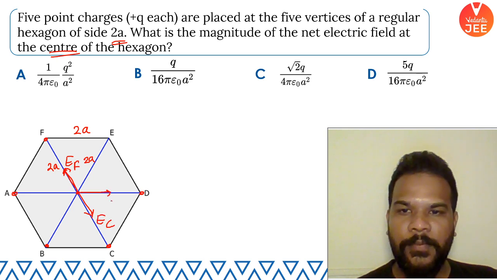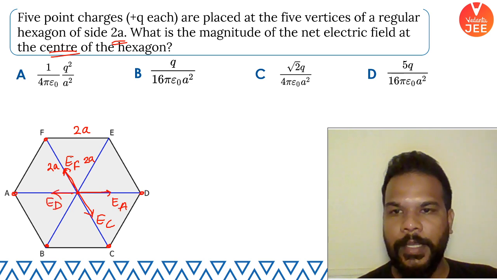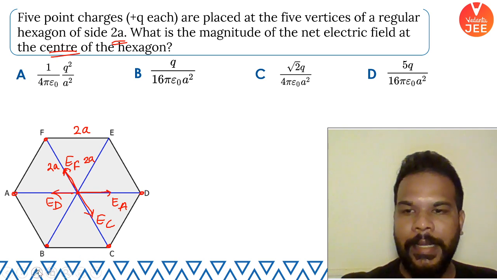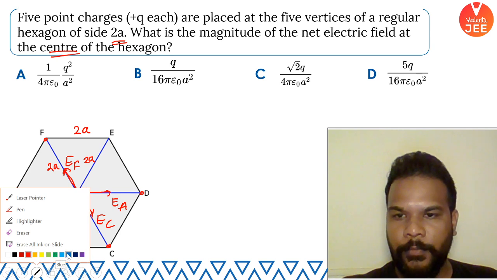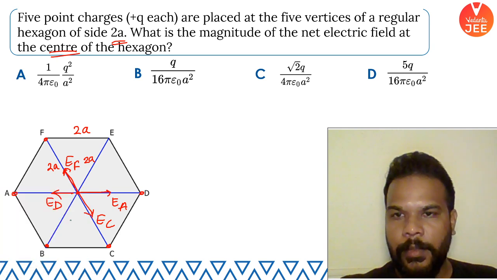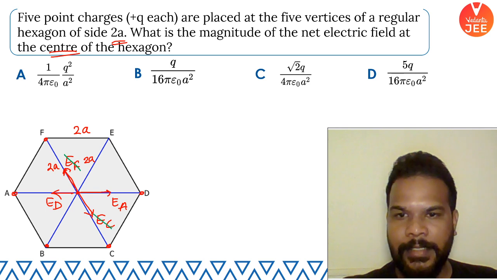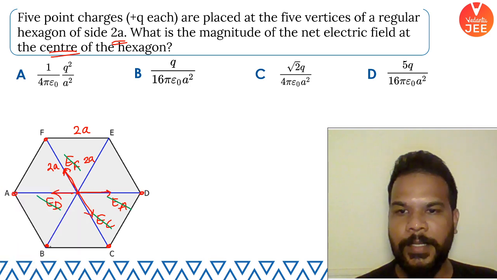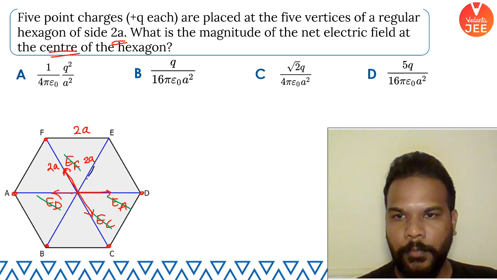Similarly, electric field of A will be cancelled by electric field of D. So EF and EC get cancelled, EA and ED get cancelled. What are you left with now? You are left with only one charge, and that charge is placed at B. So what you are interested in is the electric field of one charge.